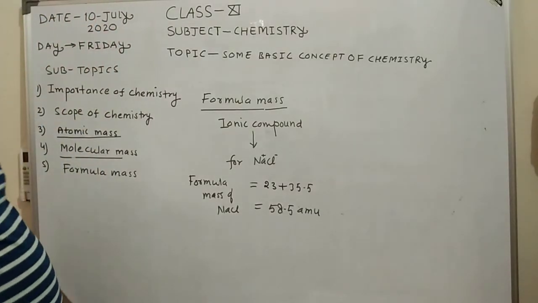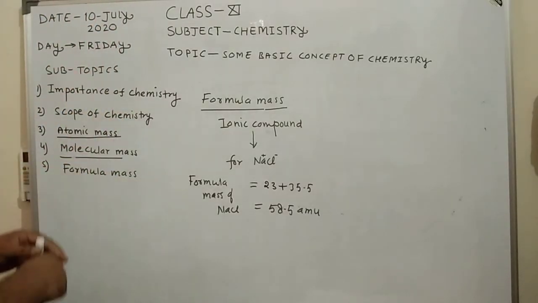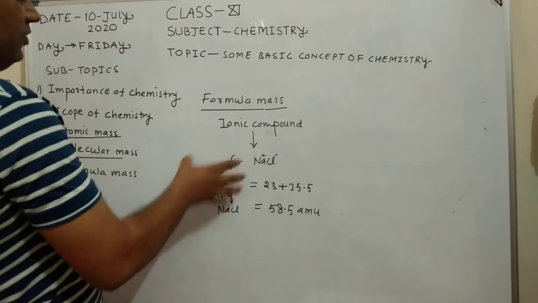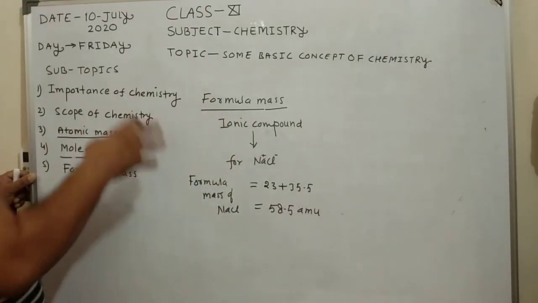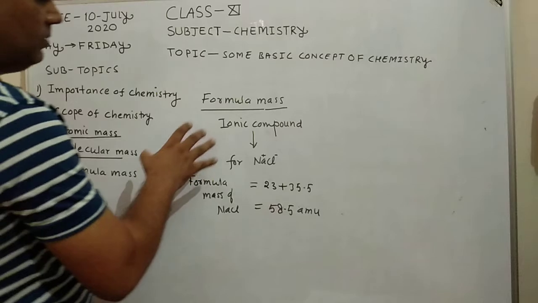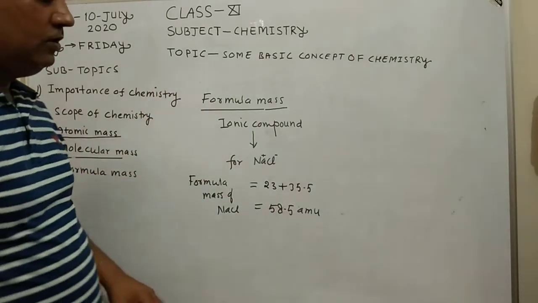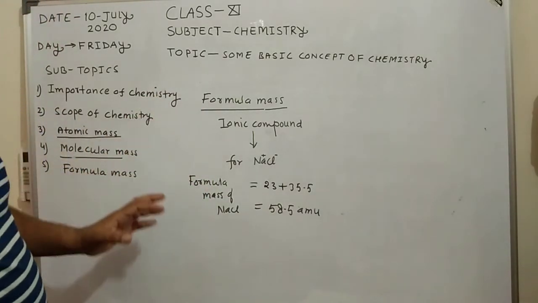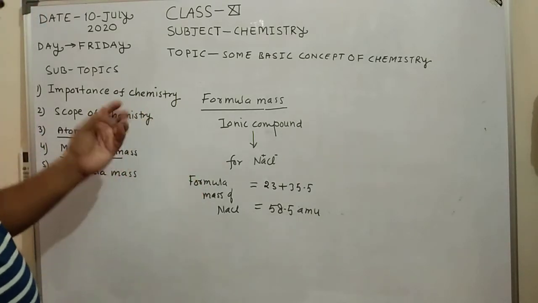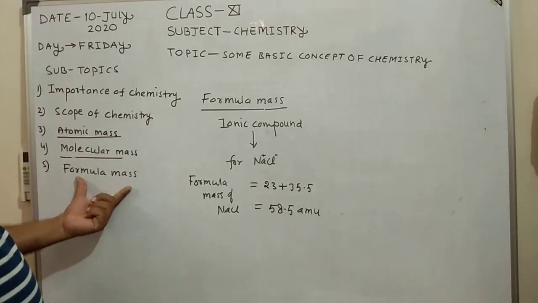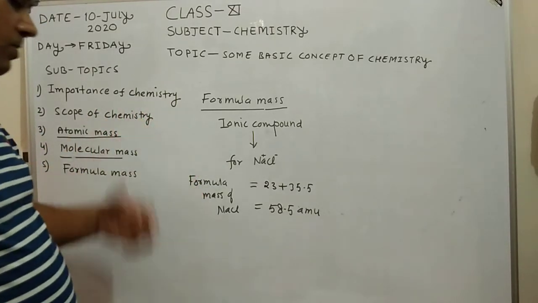Okay, so you are required to write the different formulas and calculate the formula mass, molecular mass and atomic mass, which is very important to study chemistry. So all of you are required to focus on the calculation of molecular mass, formula mass and atomic mass.